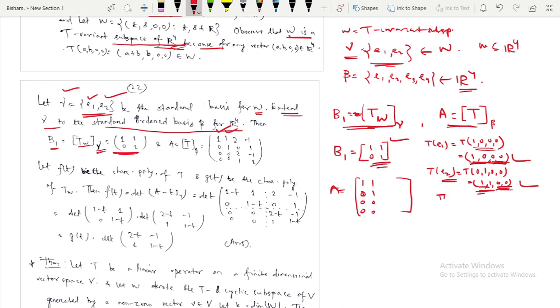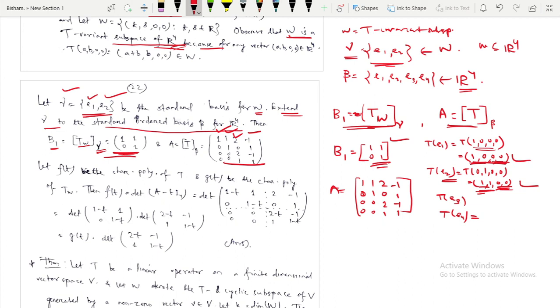Similarly, if you calculate T of E3 and T of E4, you will get these two column vectors. So this is your matrix A and this is your matrix B1.